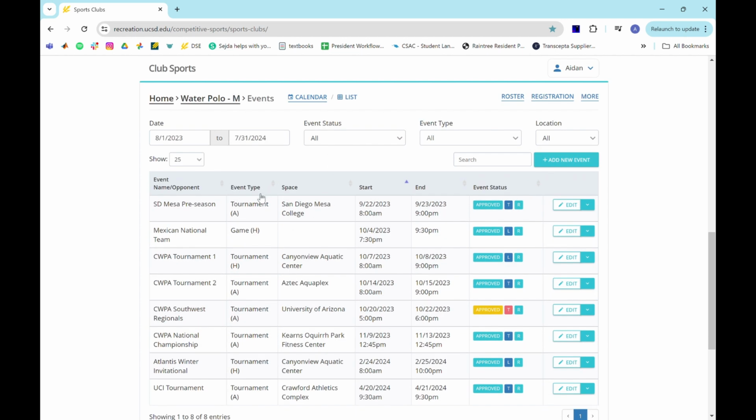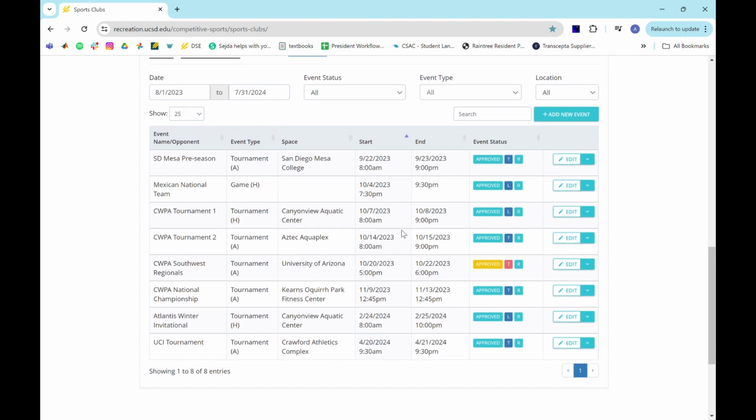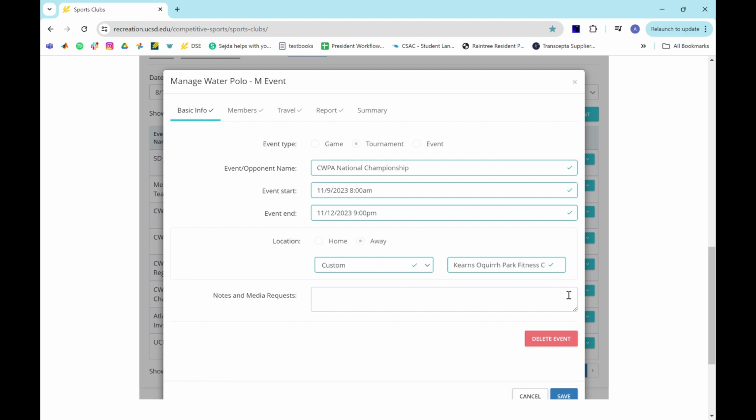You'll be very familiar with this page eventually. But let's just go into one of the original events so you can kind of see what was a good one. We'll do an approved one. We'll do the championship, the natties, right? So when you're working on an event, you can always make a new event here, but we'll look at one that's already been made. You hit edit, and there's all the sections up here at the top.